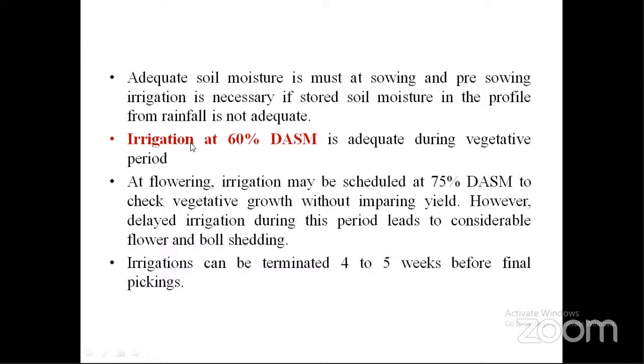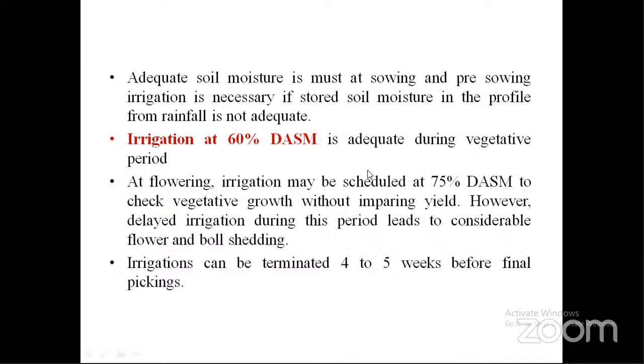Cotton is generally irrigated at 60% depletion of available soil moisture. Depletion of available soil moisture means first we have to measure how much soil moisture is present and how much it is getting depleted. Based on that, we can go for irrigation of the crop. It is used in irrigation scheduling. Crops which require more water are generally irrigated at 25% depletion of available soil moisture. For crops which require less water, we can irrigate at 50% or 60% DASM.